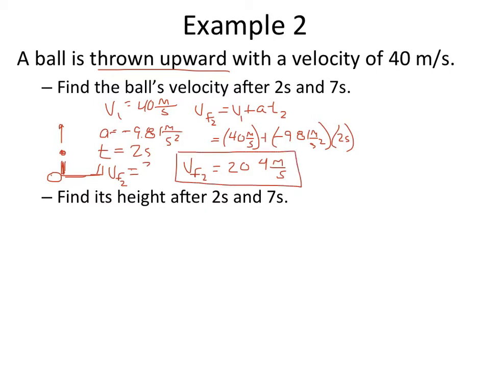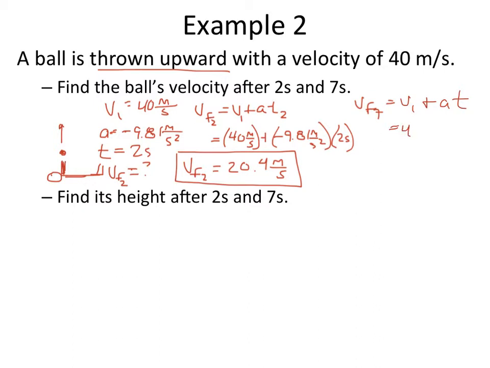But we know that given a long enough amount of time, gravity is going to take over and start bending it back downwards. So let's find out what the final velocity at 7 seconds is. Well, we know it's still initial velocity plus acceleration times time. Initial velocity stays the same. Acceleration is going to be the same. Time is just going to be different.